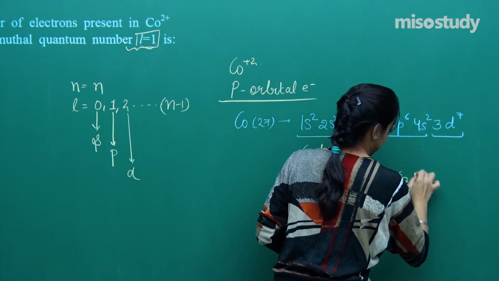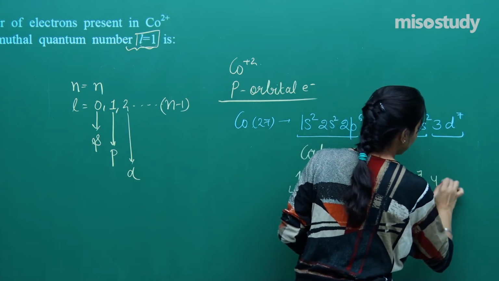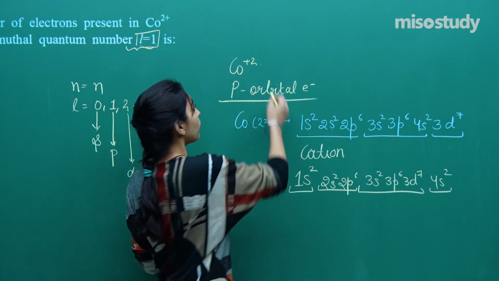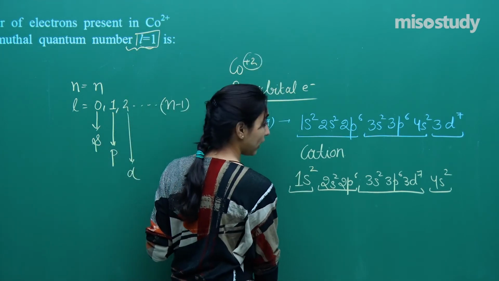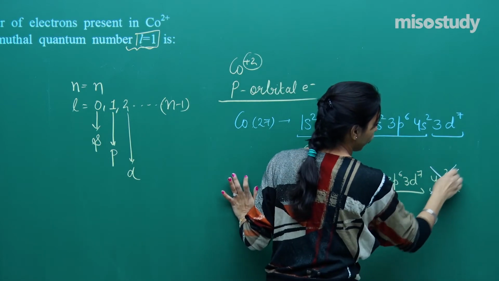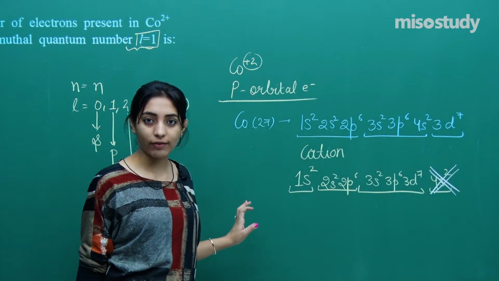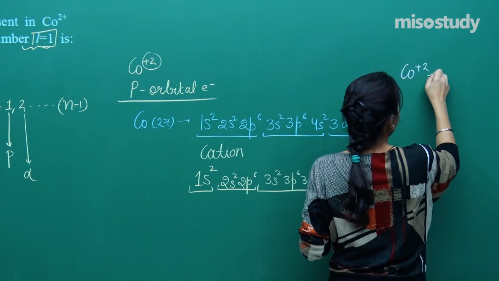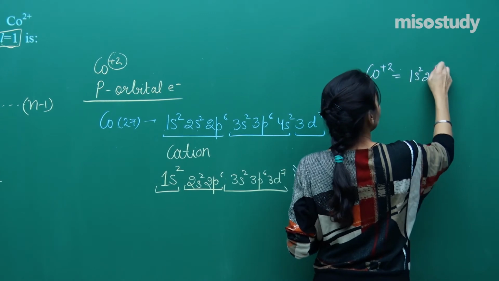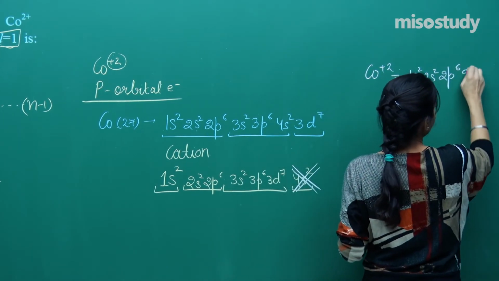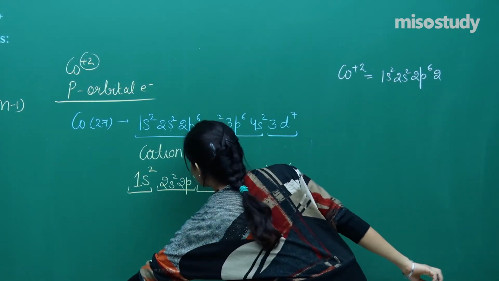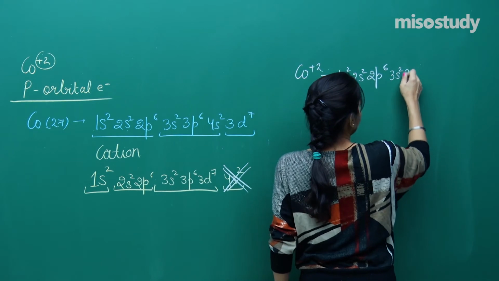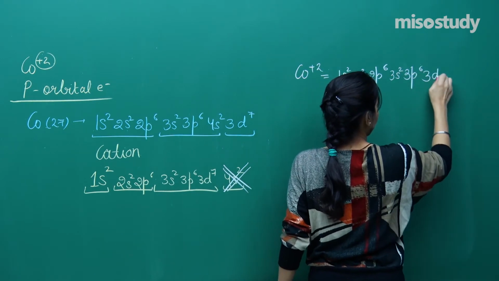And then come the orbitals with n equal to 4. Now since you need to make cobalt 2 plus, I want to remove 2 electrons. So now start removing the electrons from the outermost energy level. Okay. So finally you will say cobalt 2 plus will be 1s2, 2s2, 2p6, then 3s2, 3p6, and then we have 3d7.